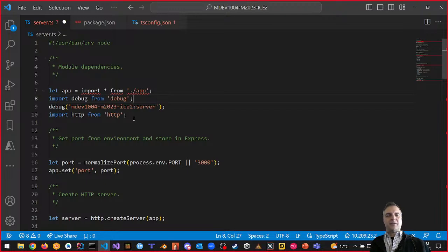How about this? Well, import is what we say. Import app, that's the name of the file, from this. But now it doesn't work. Why not? Because we're not exporting anything. We need to export from our file.